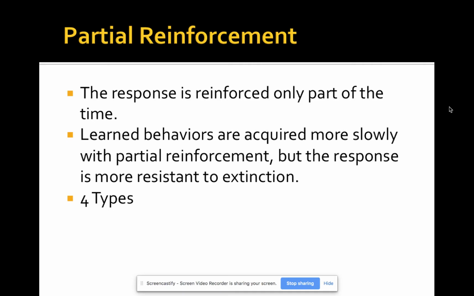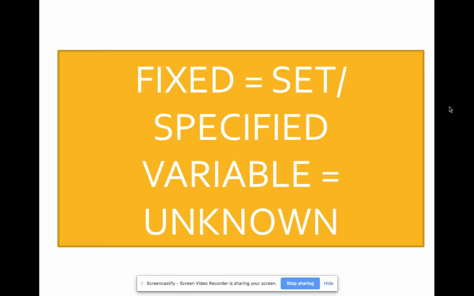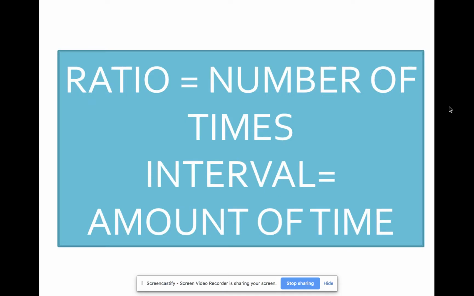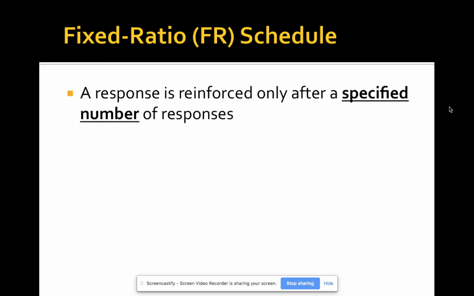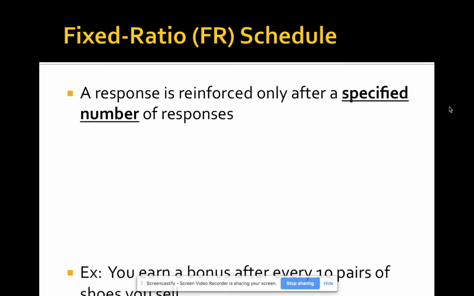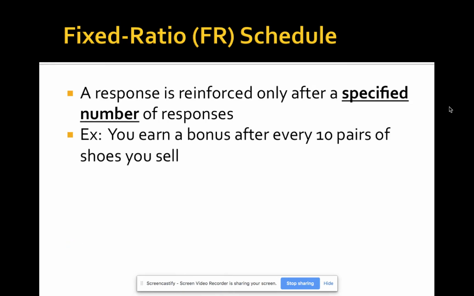So there are 4 different types that we're going to talk about. Remember that the word fixed means set or specific. The word variable means an unknown. The word ratio means number of times. The word interval means amount of time. So looking at a fixed ratio or FR schedule, remember fixed means set, ratio means number of times. In a fixed ratio, the response is reinforced after a fixed or specified number of times. For example, you earn a bonus after every 10 pairs of shoes that you sell.